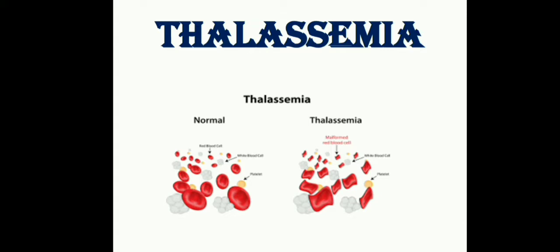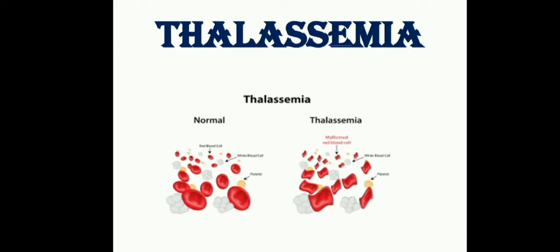Mostly it is seen in the hemoglobin. What is the main function of hemoglobin? To carry oxygenated blood all over the body. So what happens? The globin gene has some defect, so the oxygen carrying capacity is decreased, and the child suffers with this thalassemia. This is about the overall thalassemia.